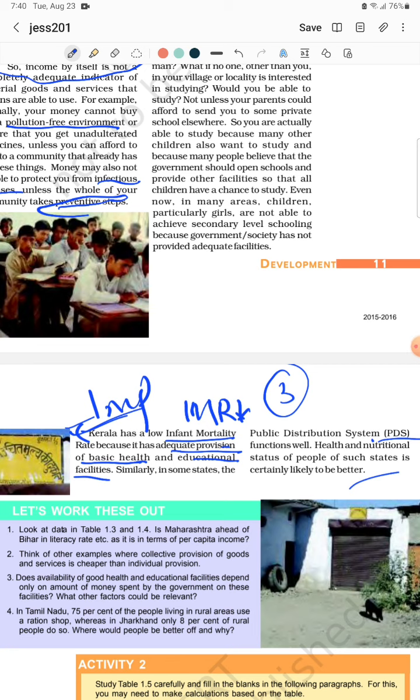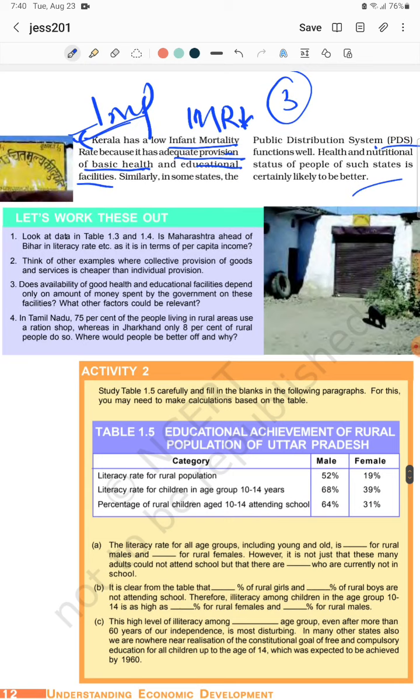Look at the data in the table they gave. Here you can find so many things that we'll discuss in the very next class. Before that, you just tell me which data most students got, because the data they gave here may not be in your book. Okay, so next class we'll discuss it.